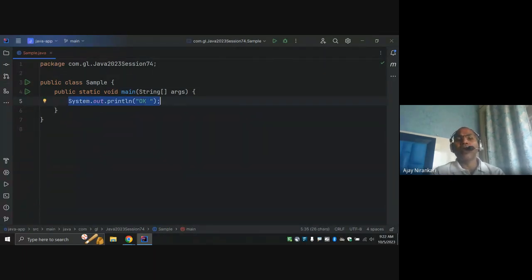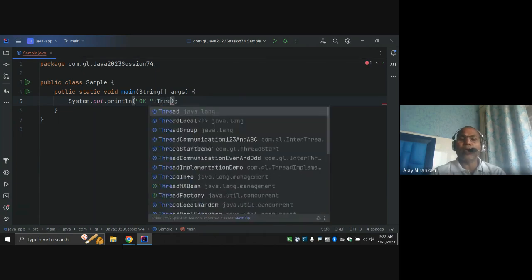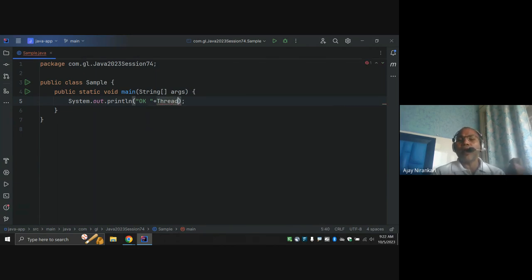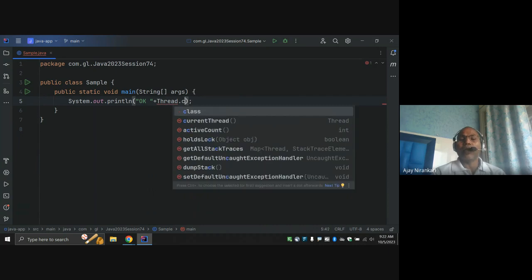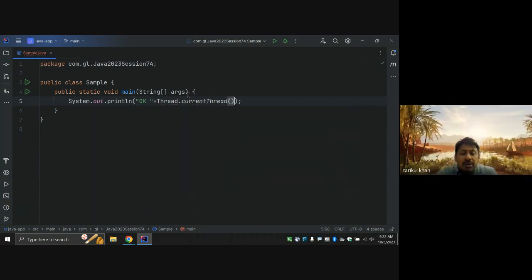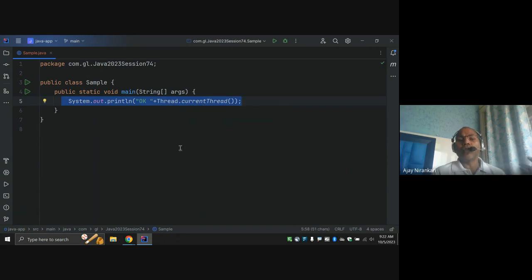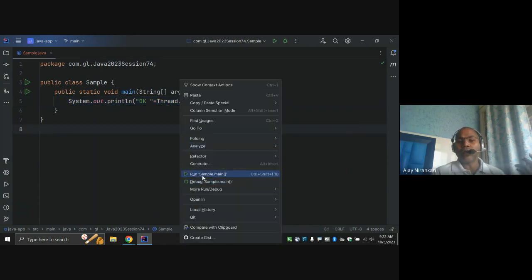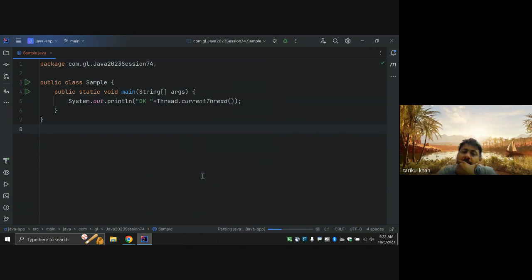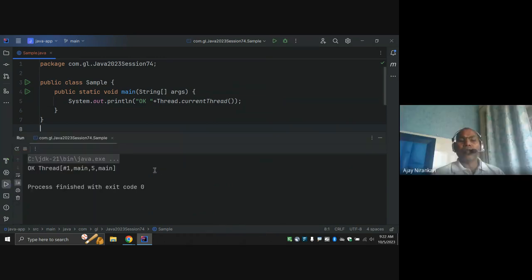This statement is executed by which thread? There is a class named Thread, which has a method like currentThread().getName(). When you run this, you know which thread executes this line. Notice this is printed by a thread whose name is main.